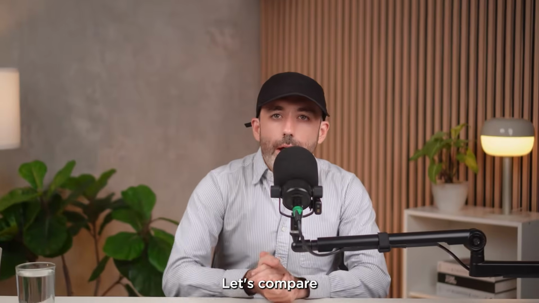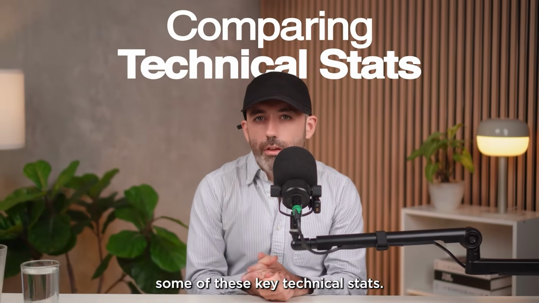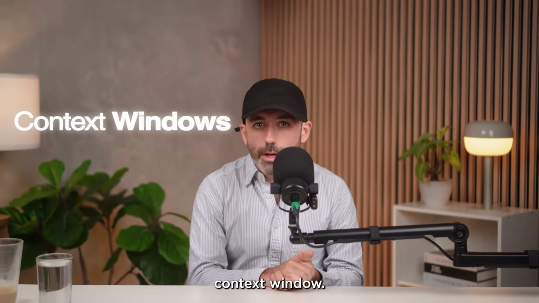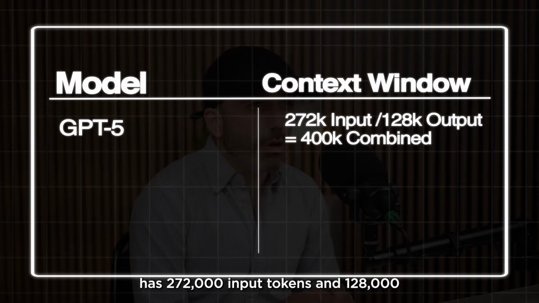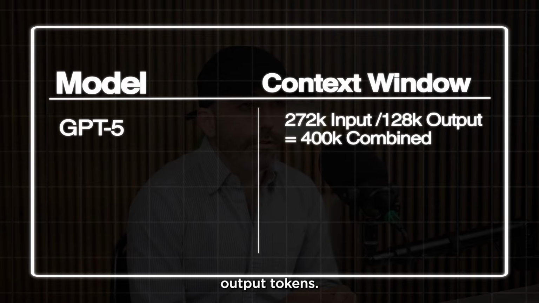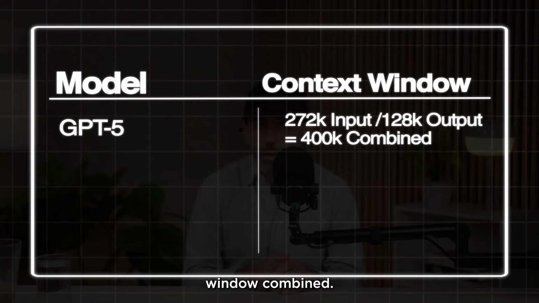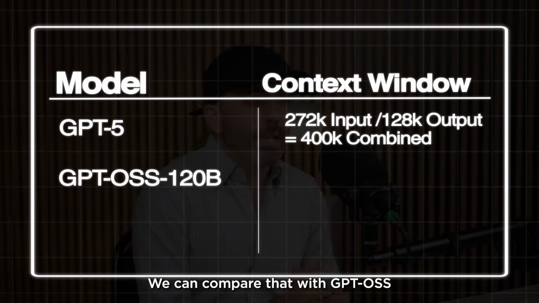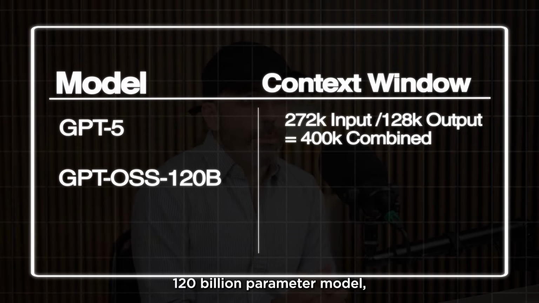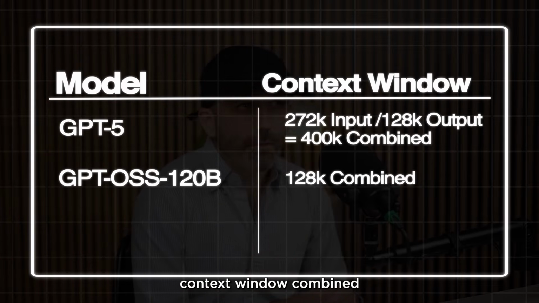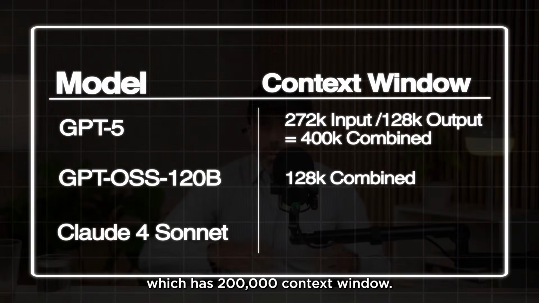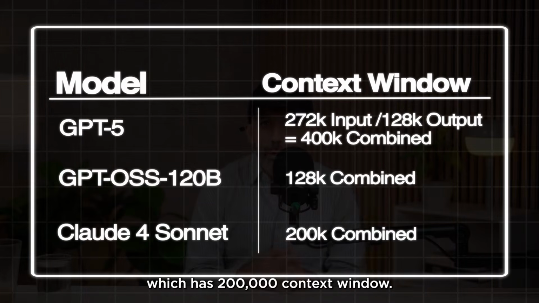API. Let's compare some of these key technical stats. First of all, let's talk about the context window. GPT-5 has 272,000 input tokens and 128,000 output tokens. So that's a 400,000 context window combined. We can compare that with GPT OSS, 120 billion parameter model, which has 128,000 context window combined, and Claude 4, which has 200,000 context window.